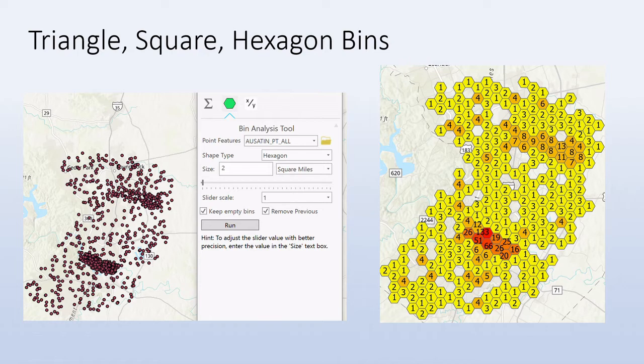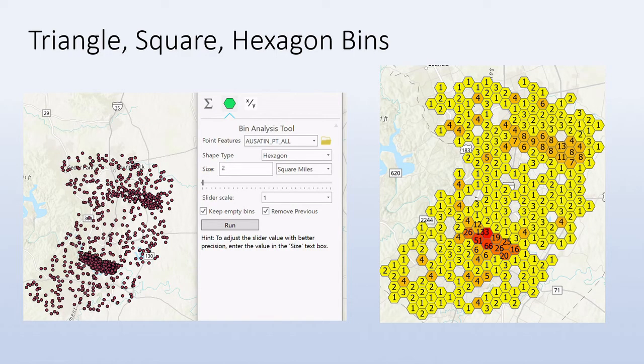In this case, the user can pick from triangle, square, and hexagon bins, and adjust the size of the bins based on the extent or sensitivity of the data. This allows the user to customize the bin size to meet the HIPAA requirements established by their organization. On the right, you can see what a 2 square mile hexagon bin looks like on the city of Austin.